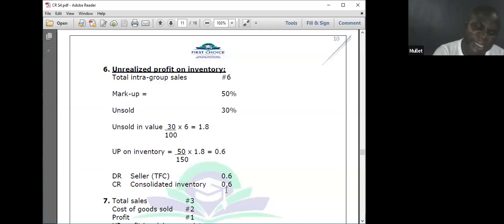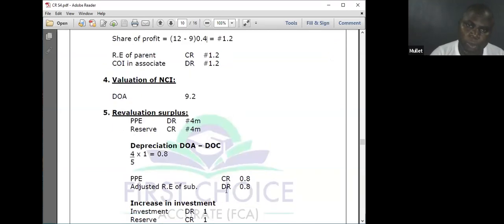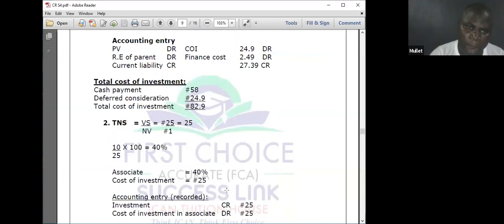Credit. Inventory is an asset. As I'm crediting it, what am I doing? Removing from it. And debit the seller 0.6. Let's see what we have done in the question. Let's see our posting.